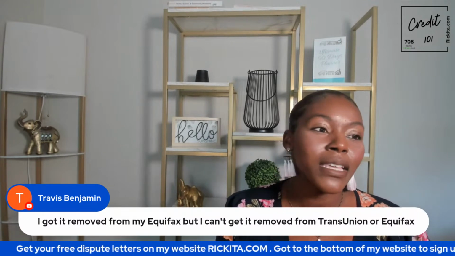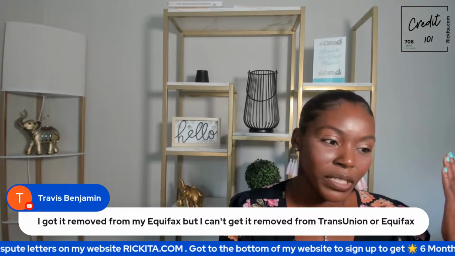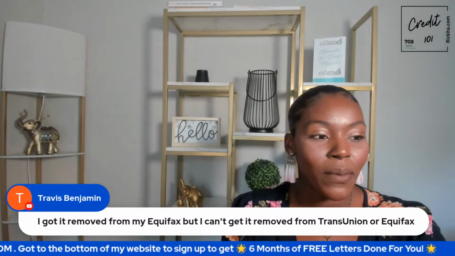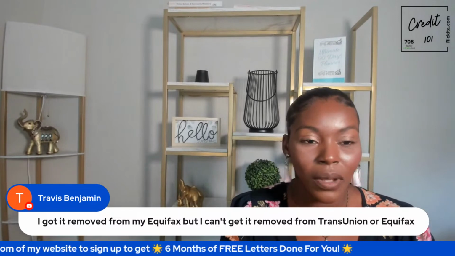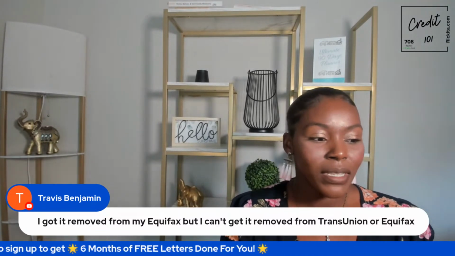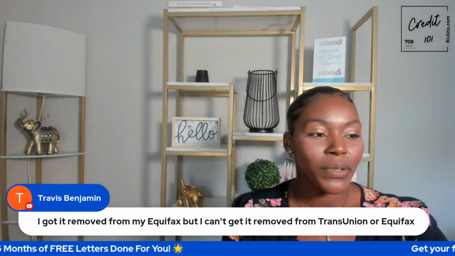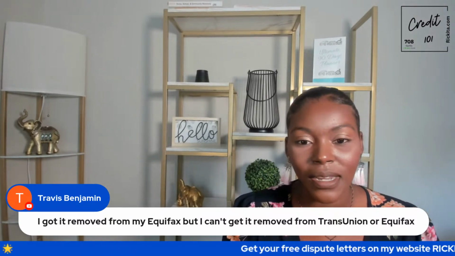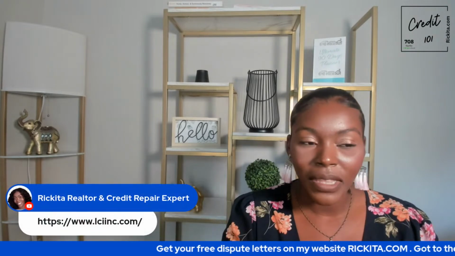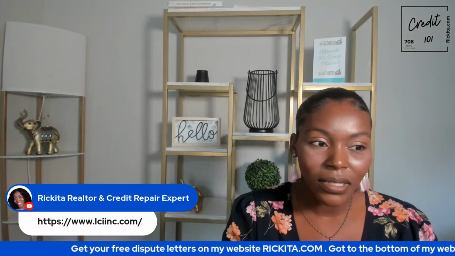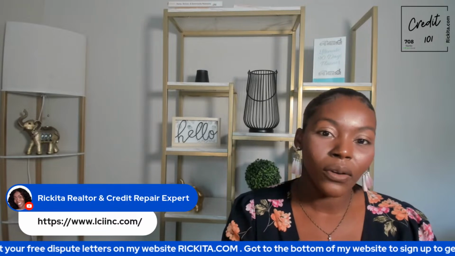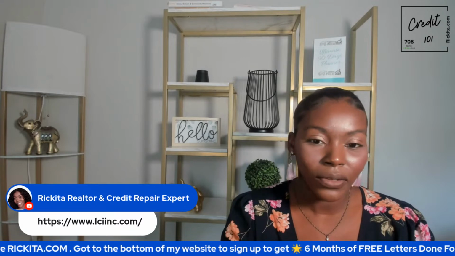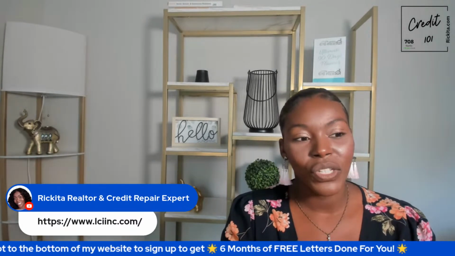And then think about it like this: if you're not able to get it deleted, just stay persistent and keep sending letters, and then hopefully you'll see that it comes off at some point, instead of waiting the 7 years or waiting the 10 years. Hopefully you'll see that it gets deleted that way by staying persistent and consistent and sending letters. And like I said, that bankruptcy, you have to look into them. So make sure you guys check them out.